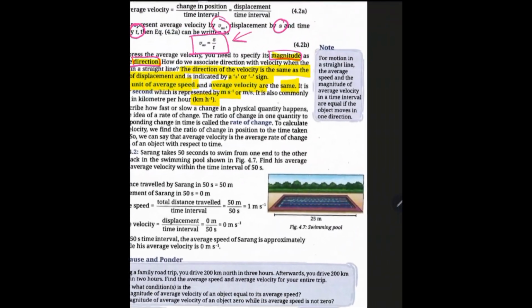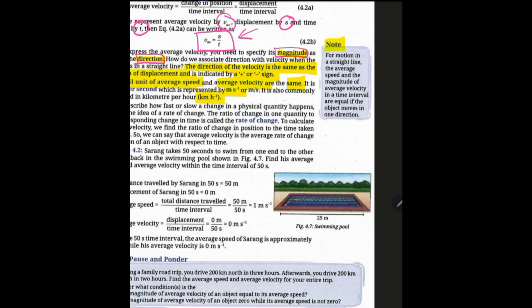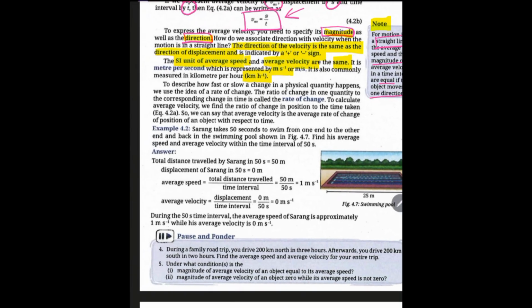See the note over here. For motion in a straight line, the average speed and the magnitude of average velocity in a time interval are equal, if the object moves in one direction. What direction are we considering? In a straight line path.